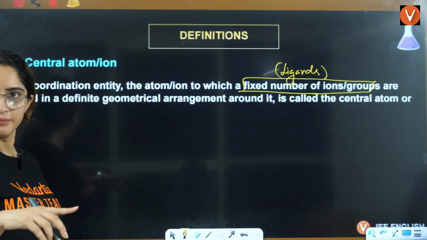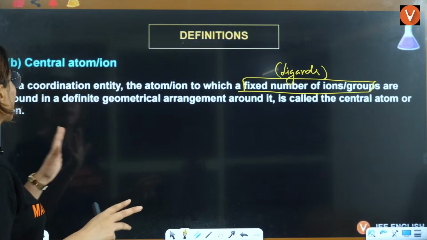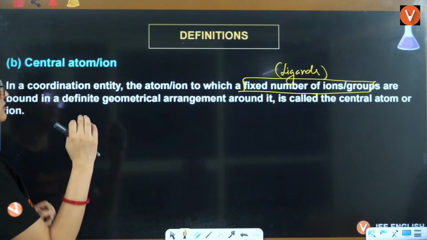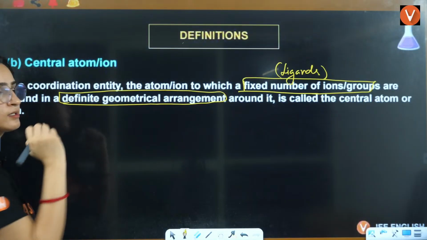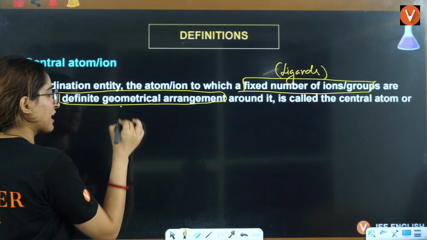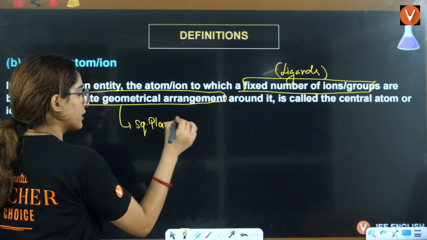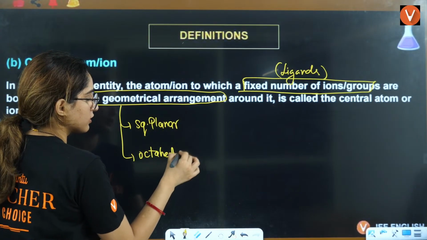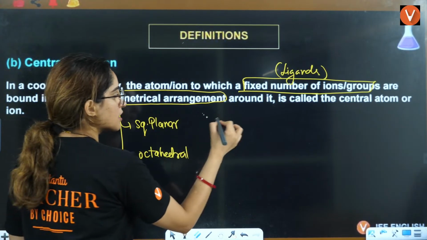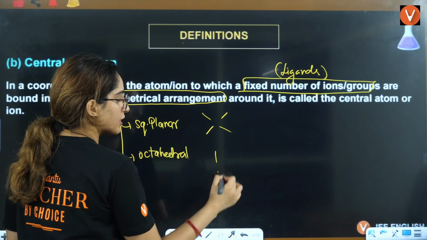The central metal atom is bound to a fixed number of ligands in a complex, in a definite geometrical arrangement. That means it can have a square planar arrangement, it can have an octahedral arrangement. These two are very famous.